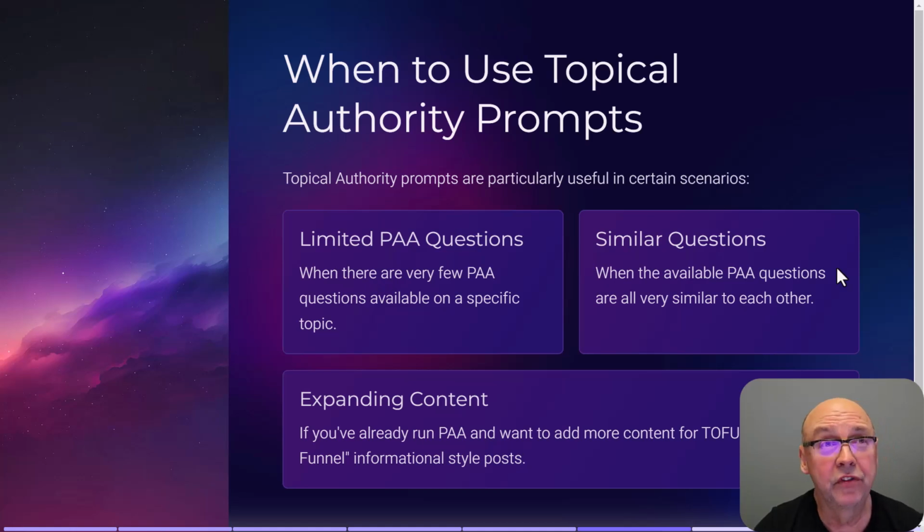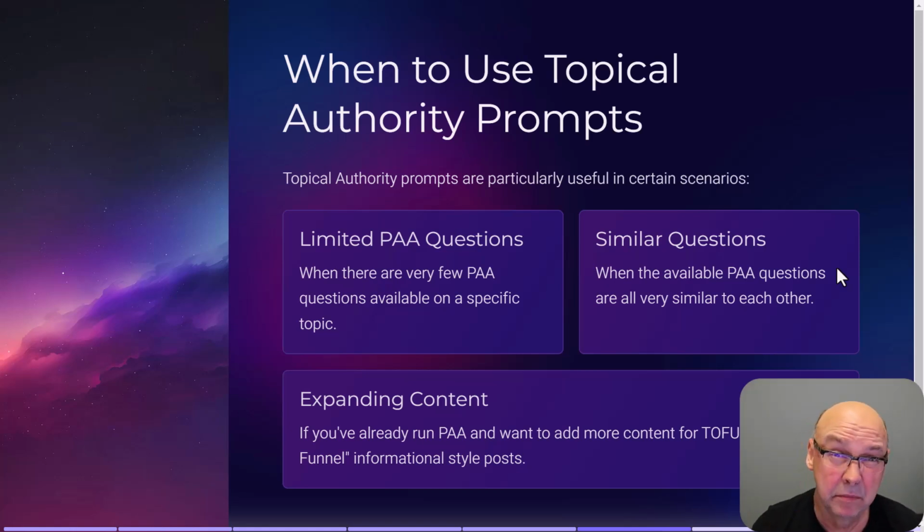In fact, there was one topic we were working on called fish keeping, and it's supposed to be about keeping fish in an enclosed environment for doing natural fishing, I guess, inside of a closed area. But there were not a lot of PAA topics around this one particular topic. So we went into Topical Authority. We found all types of interesting content that we could write about. It's going to be our top of funnel articles that we're putting in.